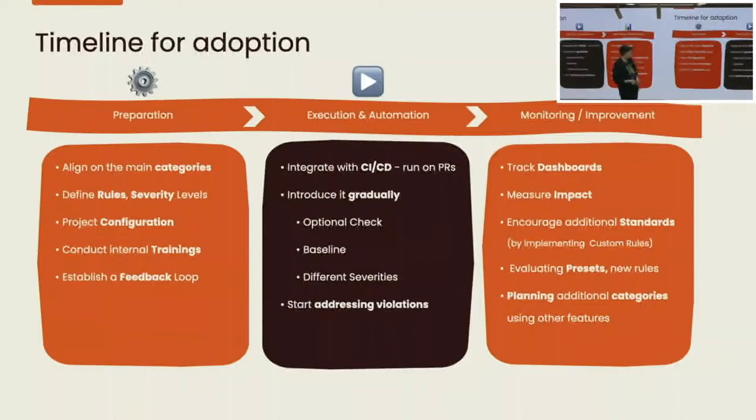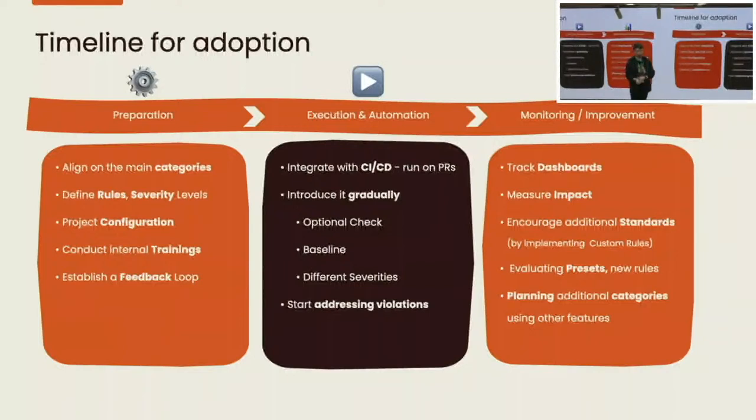Besides that, conduct internal trainings, because you can see that there are a lot of commands and a lot of features. It's very easy to get lost using all of these features, so it's really important to keep the priorities on the main ones. And then it's very important to establish a feedback loop, because maybe there are some specific rules which are not really adequate for the current status of your code base, or you may have different code standards from the market defaults, and it would be too much effort to migrate or address these violations at that moment. For the execution, integrate with your CI/CD.